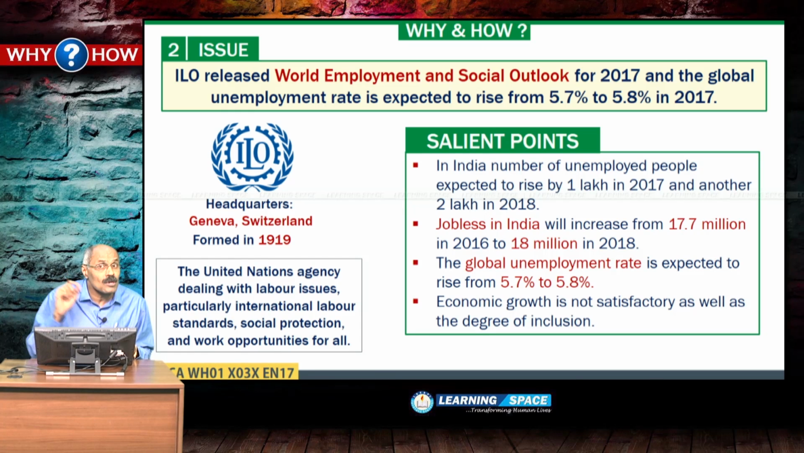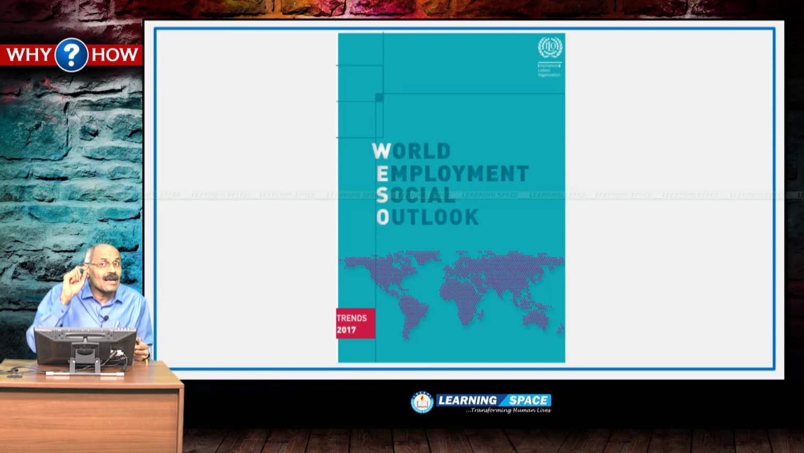Second point, the World Employment and Social Outlook. The fundamental point is who looks at employment and social outlook at the global level. This is issued by the Geneva based organization ILO. ILO is a United Nations organization which looks at labor issues, and as per the report, jobless in India will increase from 17.7 million to 18 million in 2018, and more than this at the global level.